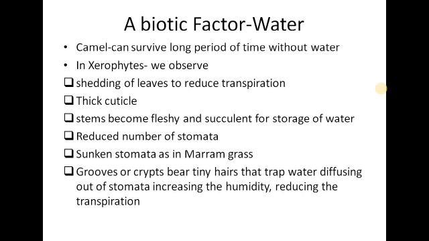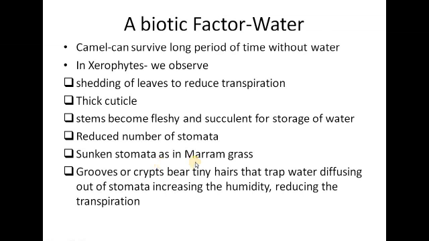What they do is shed off their leaves to reduce transpiration, as I told you in our previous slides, that reducing the number of leaves or curling up or coiling of the leaves will reduce the rate of transpiration as you decrease the exposed surface area to the environment. Some of the plants would have a thick cuticle, or their stems would become fleshy and succulent for storage of water, as you have seen in cactus plants. Then there can be a reduced number of stomata.